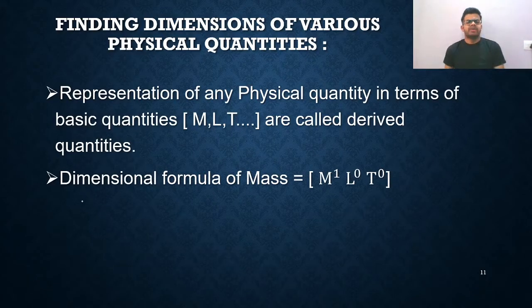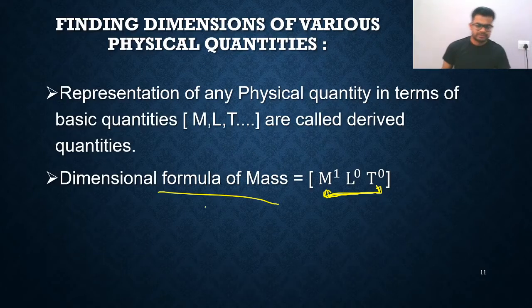For example, the dimensional formula of mass. These are three major quantities: mass, length, and time. Always we need to write this. So how to write it? Listen. MLT is there, so only mass is there, so mass power 1. In mass there is no length, so we'll write L raised to 0. And there is no use of time, so T raised to 0.